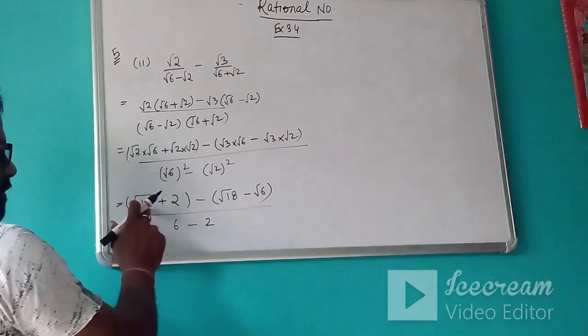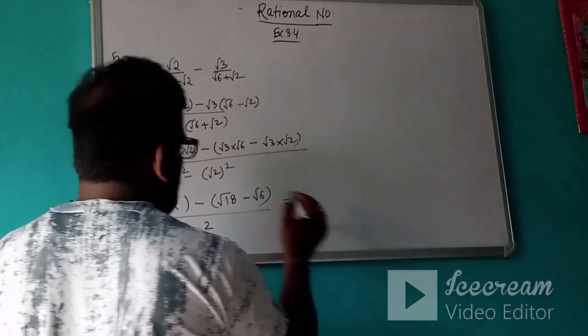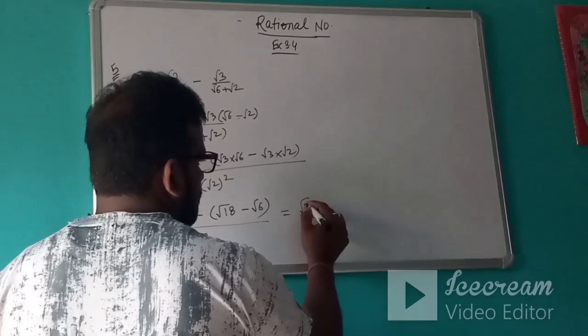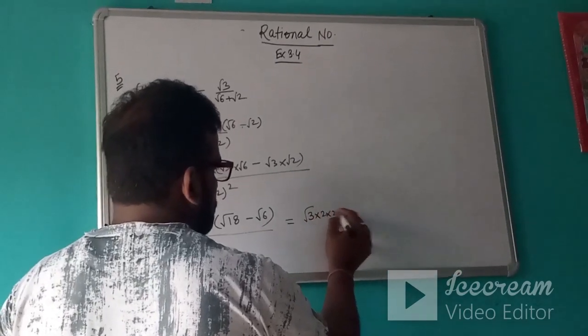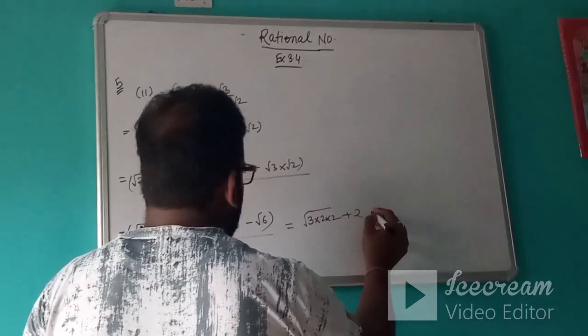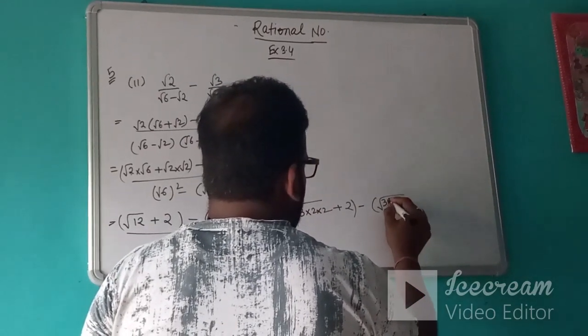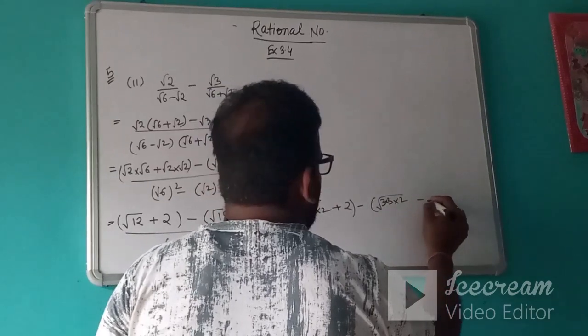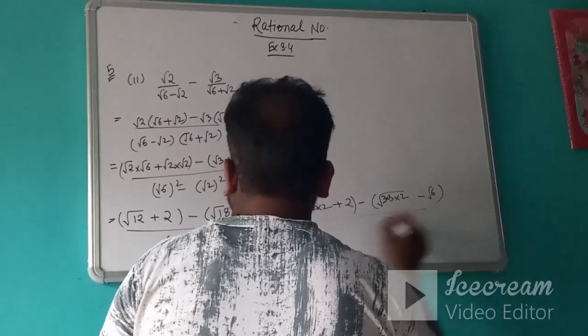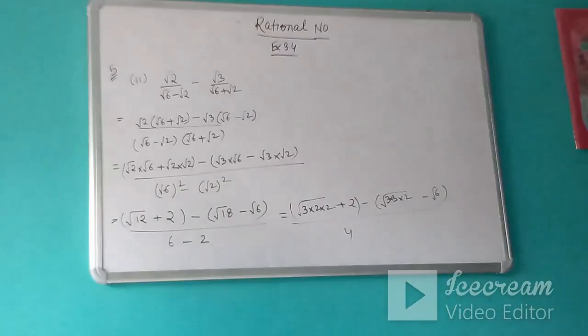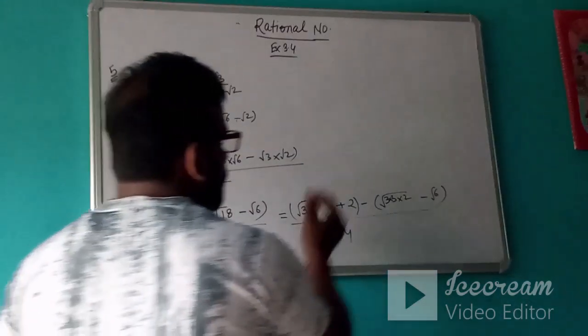Now we can simplify it. Let's see what we get. It is actually 3 into 2 into 2 plus 2 minus 3 into 3 into 2 minus root 6 upon 4. This you will get. So this 2 will come out.